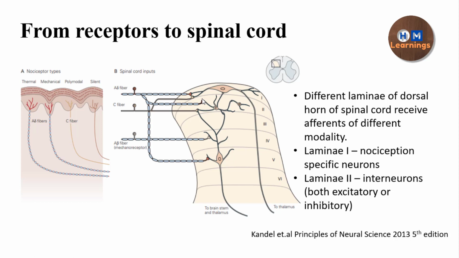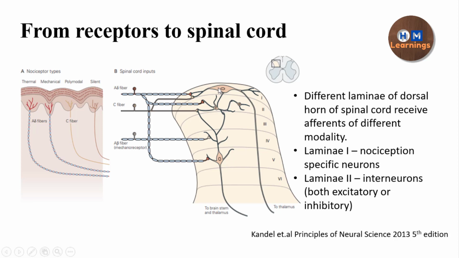Lamina 1 is also called the marginal layer. You can see that the A delta fiber terminates on lamina 1, and it also sends one collateral to lamina 2 and one collateral to lamina 5. Lamina 1 and lamina 5 neurons form the projection neurons, whereas lamina 2 consists of interneurons, whose significance we will discuss when we talk about the modulation of pain. Remember that lamina 2, also called the substantia gelatinosa, has interneurons which could be excitatory as well as inhibitory.